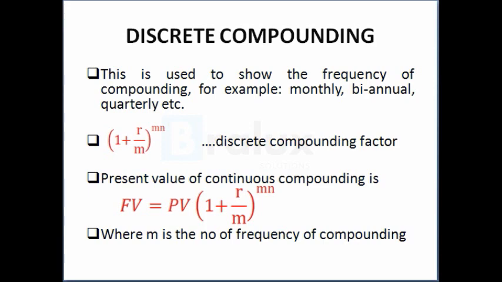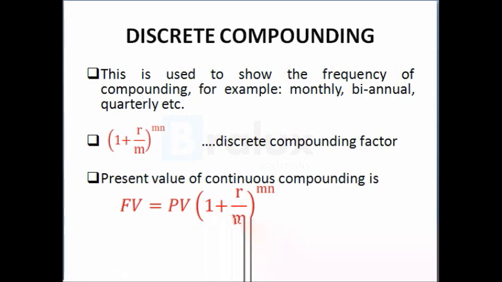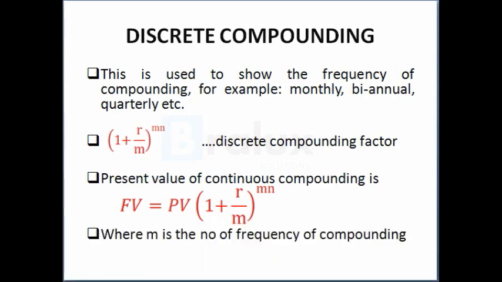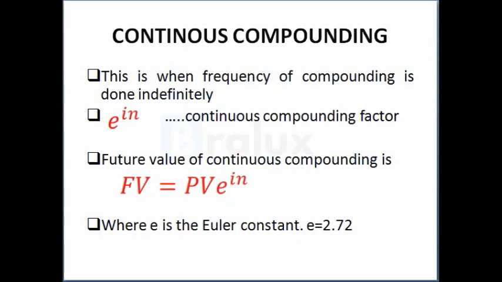Then we have what we call the continuous compounding. So this is when the frequency of compounding is done indefinitely. That is, there is no time lag or time frame for the frequency of compounding. So this is when the frequency of compounding is done into the foreseeable future. It's done indefinitely. And the compounding factor for continuous compounding is e raised to power n. Then this is the future value of the continuous compounding, which is FV equals PV times e raised to power n, where our e is the Euler constant.